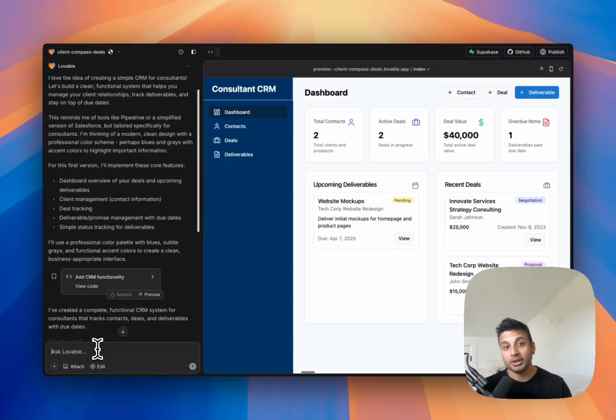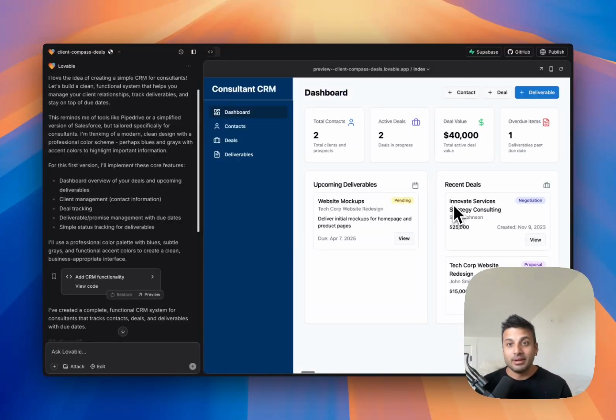I'm not going to show it here because there's a bunch of steps involved with doing a Gmail integration. I'll have to create a Google app and get an API key and all that. But the fact is, even without that, I have a full-fledged app that I can use personally, and I can actually track the stuff. And if I wanted to, I could publish this online so that I have a link for me to go to and access it any day, like I would a regular CRM.